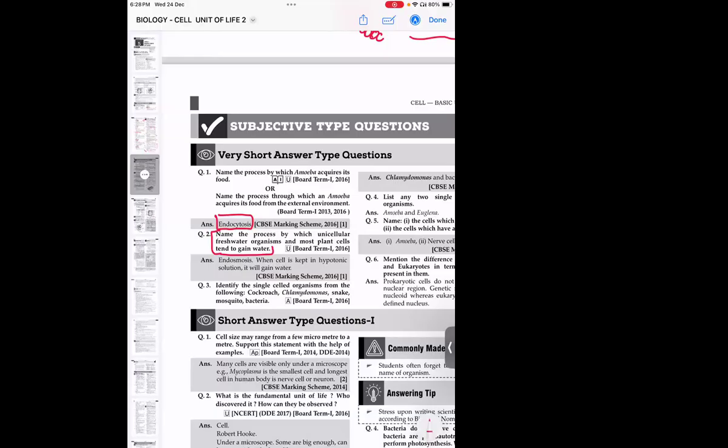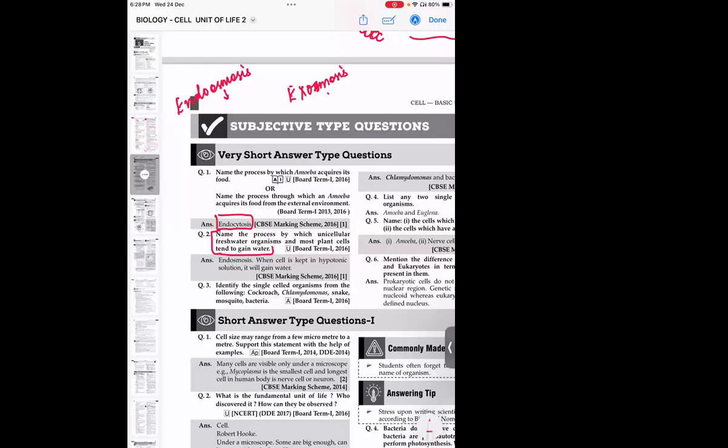Correct. Sahiti, can you tell me about endosmosis and exosmosis? Ma'am, endosmosis is a process when a cell gains and absorbs water, and in exosmosis it loses water.